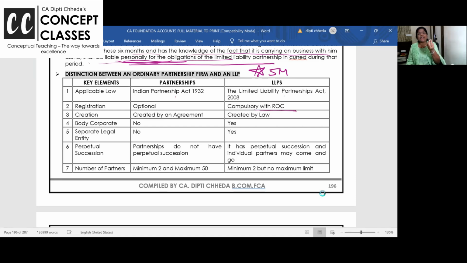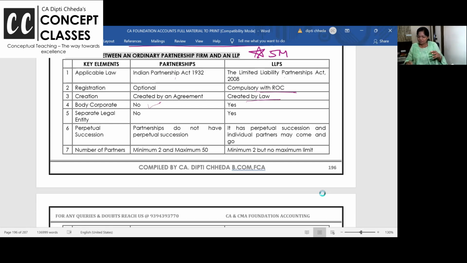Partnership is created by agreement between two partners. And if we two partners trust each other, we don't want government involved, registry karo. Zarurat nahi hai. Many people don't register the partnership deed. LLP is created by law. In a partnership you cannot have a body corporate; companies cannot become a partner in a partnership firm.